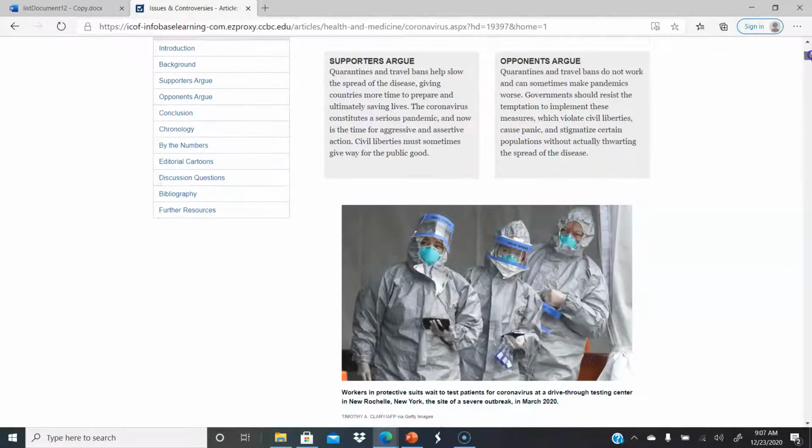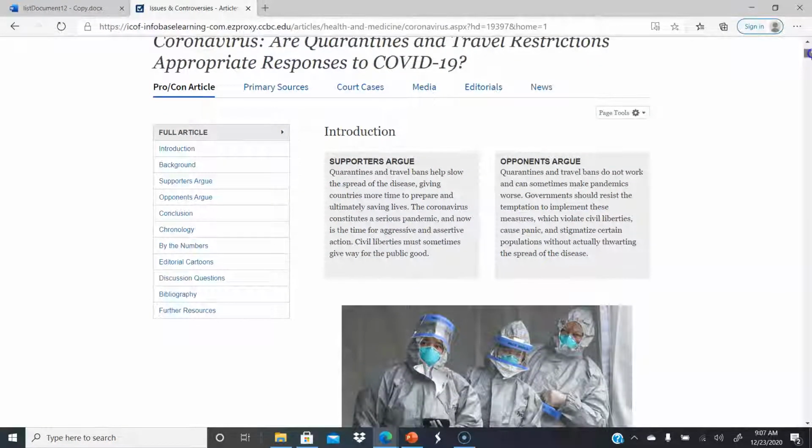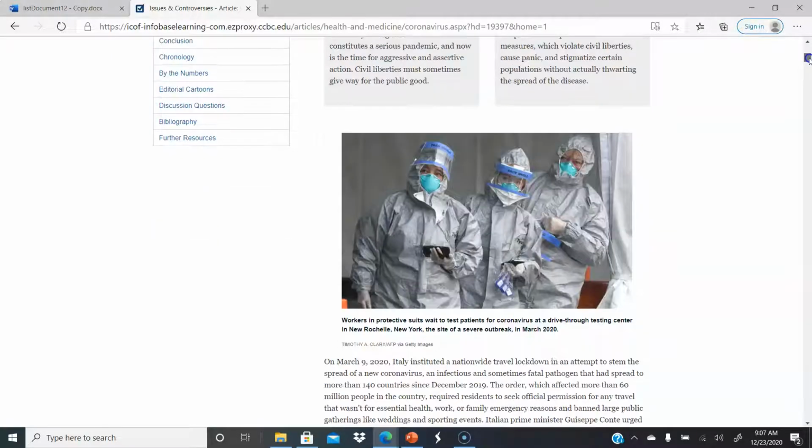So we have the thesis question, or the question for the paper, and you can see this is very recent. And then it has each side. Supporters argue quarantines and travel bans slow the spread, and then the opponents are saying no, they do not.